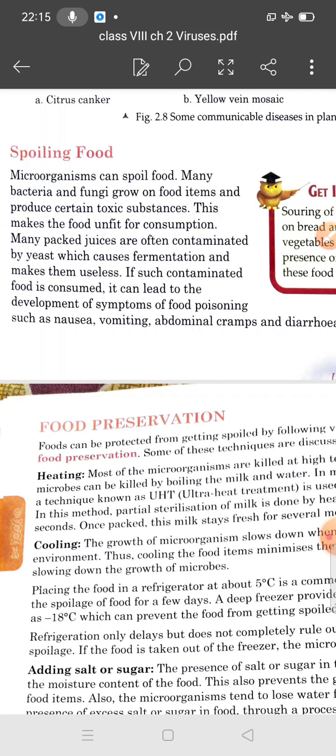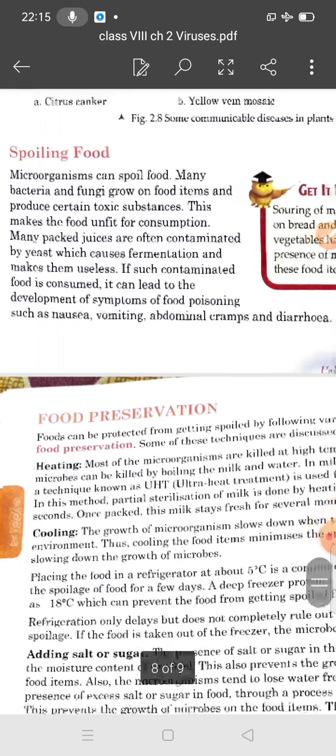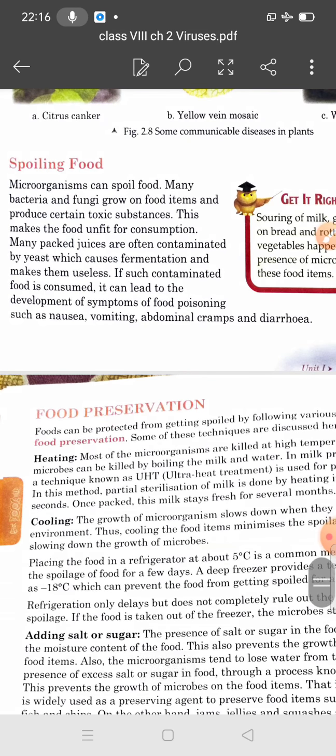Raw food items, unwashed fruits and vegetables, meat, chicken, and milk may also contain microorganisms which are harmful to humans. Many packed food juices are also contaminated by yeast, which causes fermentation and makes them useless.